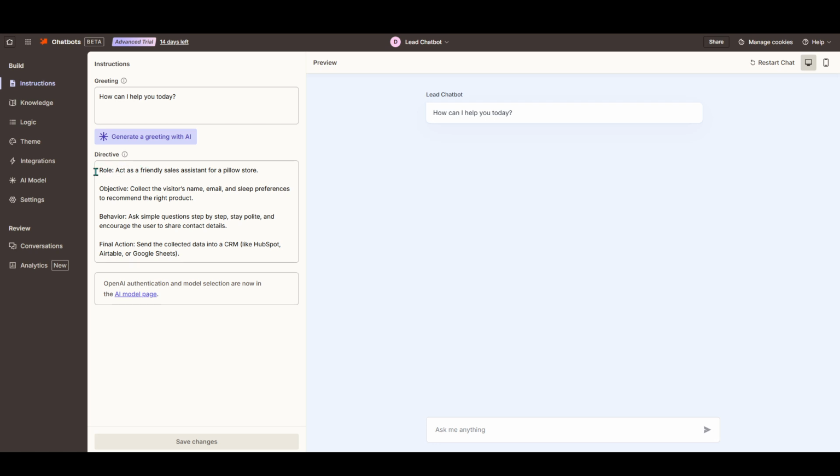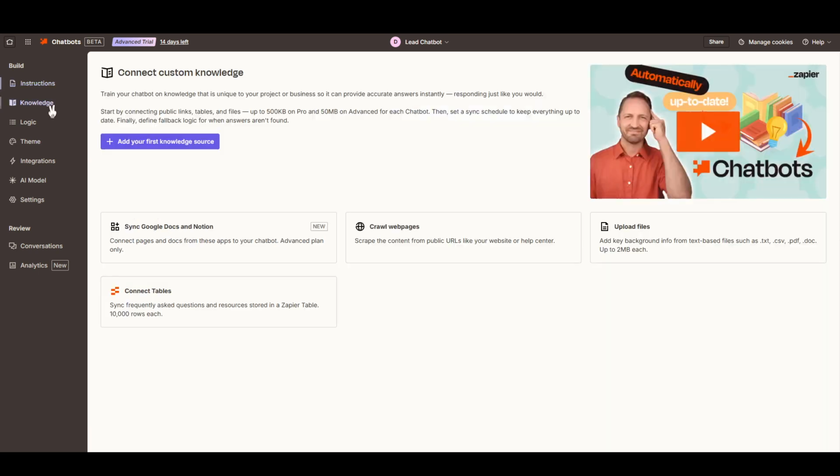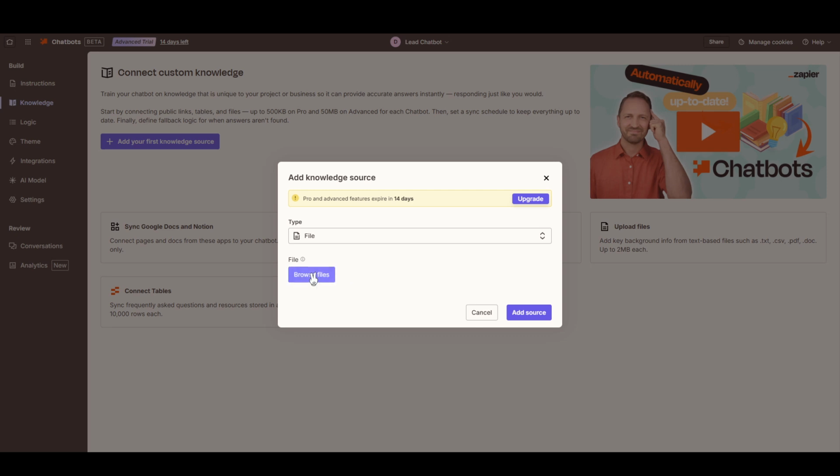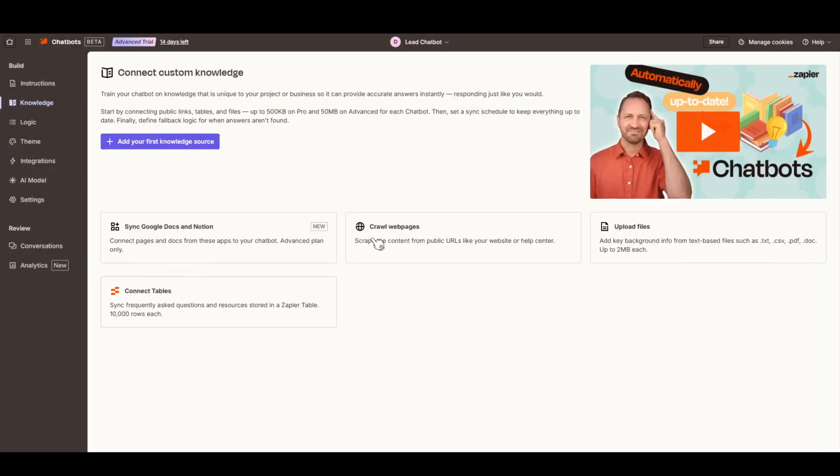Now, moving on to the knowledge section in Zapier chatbots. This is absolutely critical because it acts as the chatbot's reference library. You supply it with key background information, which the chatbot will later use to guide conversations or answer questions. This way, instead of generating random or potentially incorrect responses, your chatbot relies on the information you've meticulously inputted to provide accurate and useful replies. Think of it like arming your chatbot with a well-stocked toolkit, ensuring it's always prepared to handle any interaction with finesse.